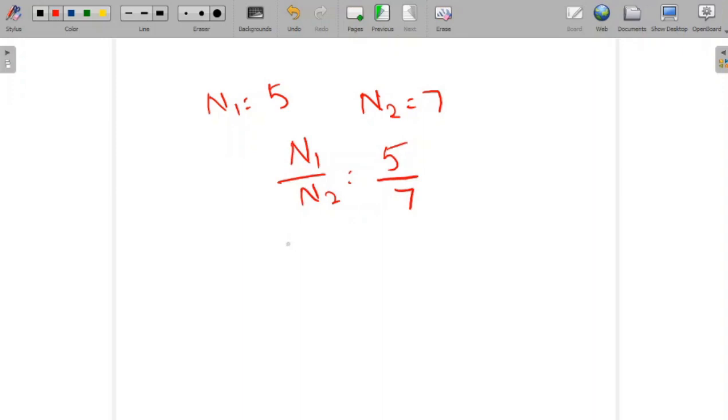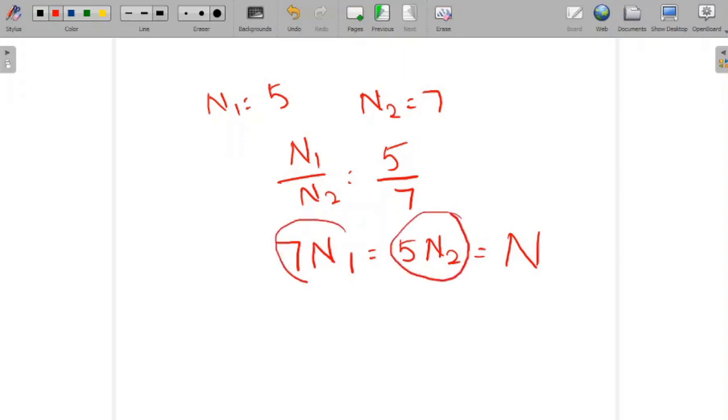This is a rational number, so we can cross multiply: 7N1 equals 5N2. The time period N is either 5N2 or 7N1, so N is equal to 35. That's it about periodic and aperiodic signals.